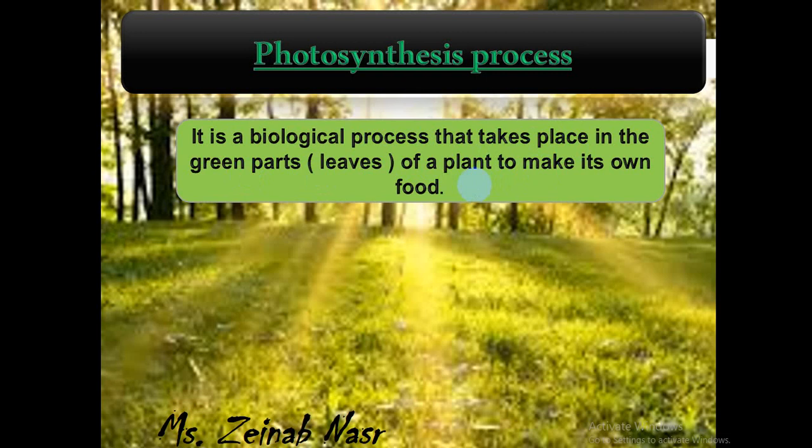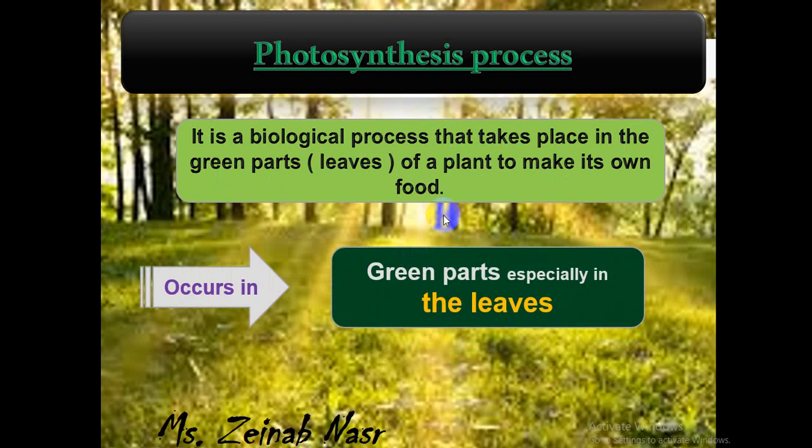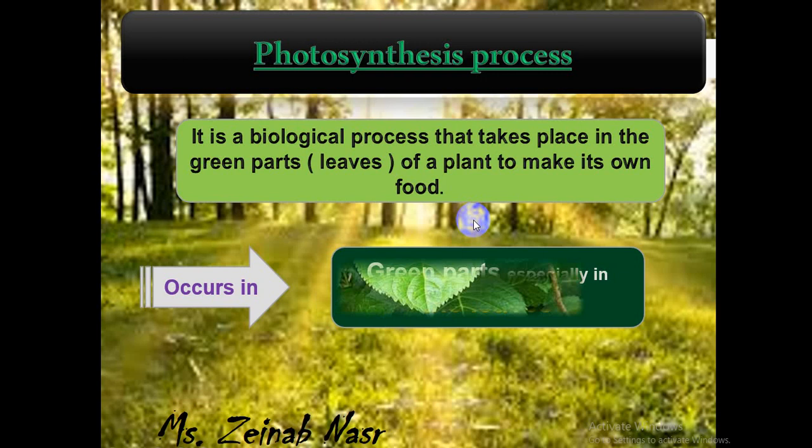We can define the photosynthesis process as a biological process that takes place or occurs where? In the green parts, which are the leaves. Green parts means it takes place in the leaves of the plants to make their own food. So photosynthesis occurs in the green parts, especially in leaves, because the leaves are the green parts in the plant.